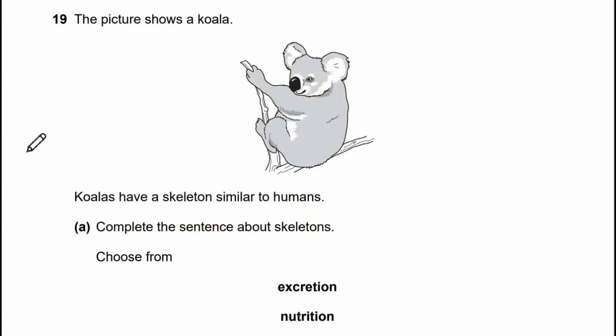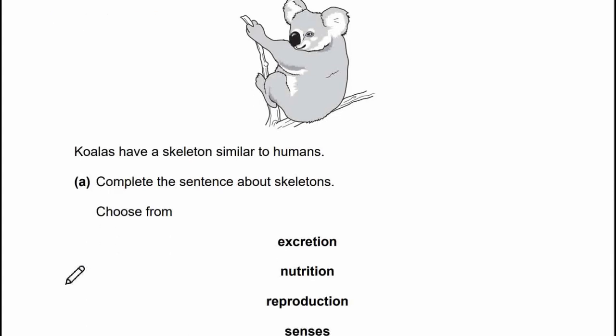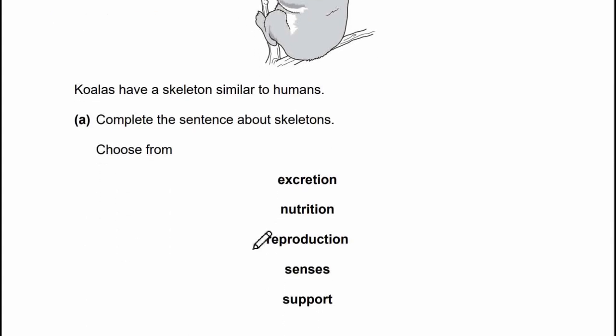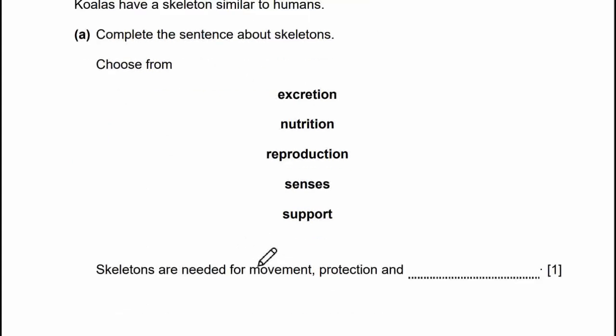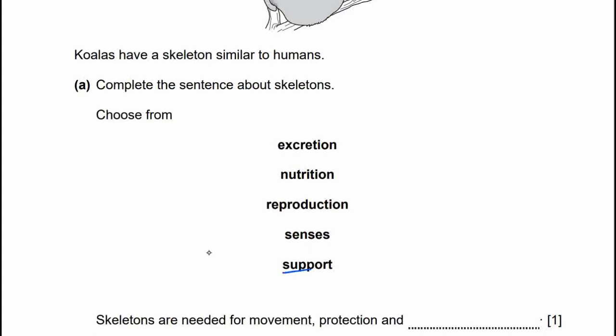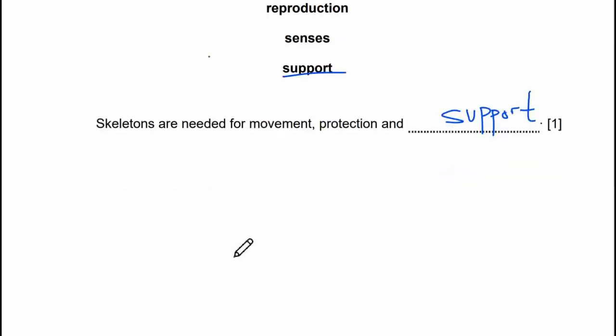19. The picture shows a koala. Koalas have a skeleton similar to humans. Complete the sentence about skeletons. Choose from excretion, nutrition, reproduction, senses, support. Skeletons are needed for movement, protection, and support. Right, this is A.